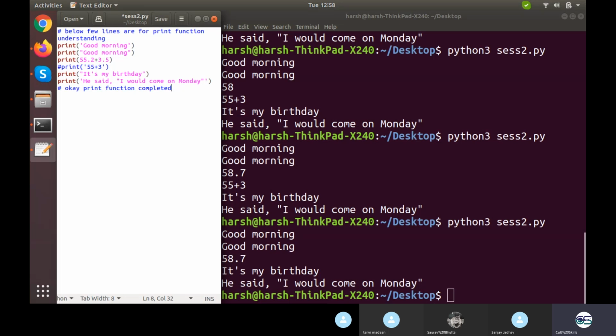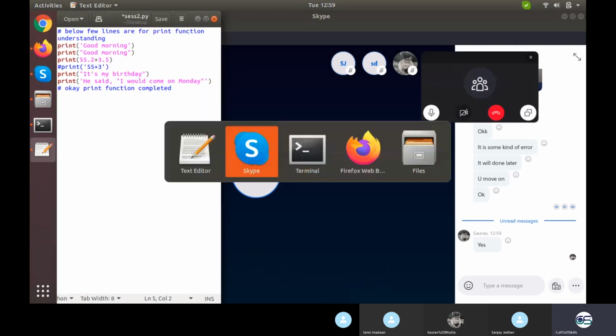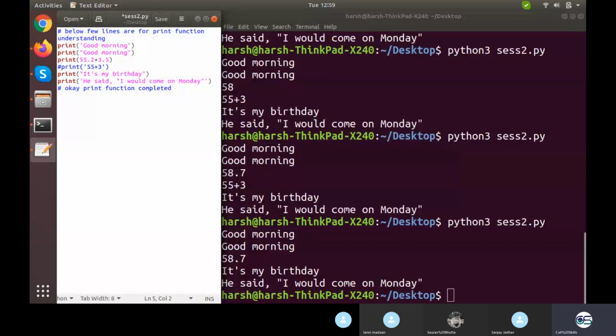So one reason for using comments is that we can get the code documented, and another reason is that we want some of the code not to be executed at a particular time. I hope I'm clear why we particularly need to use comments. Now there are two ways of using comments. Why we need comments is clear. Now how can we use the comment?